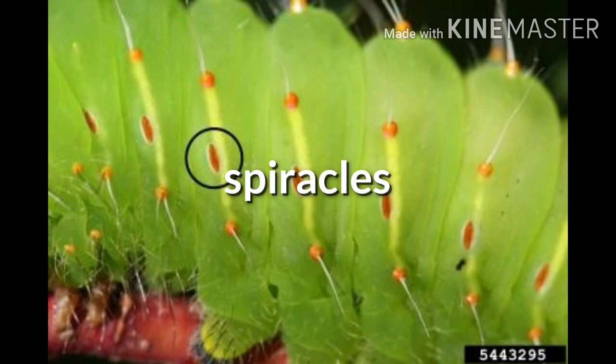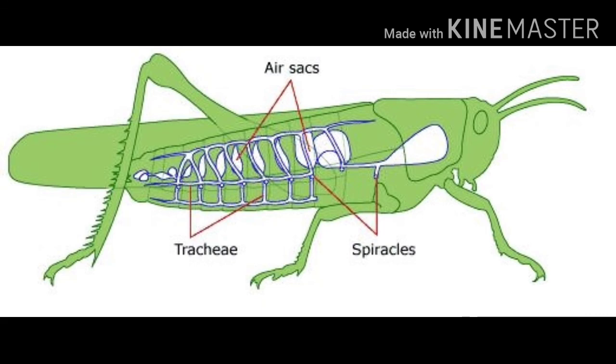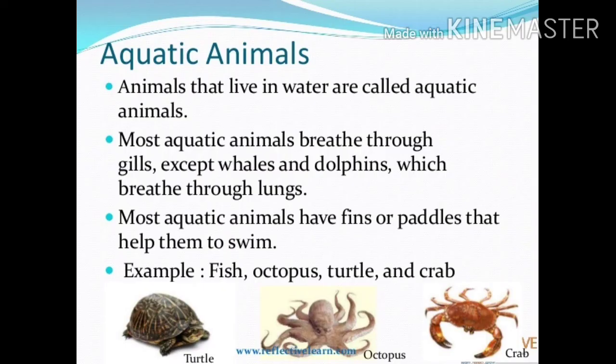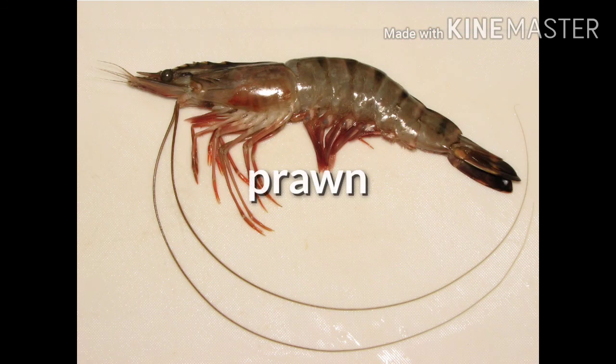Children, these insects have a network of air tubes. Here you can see in this picture, these air tubes are known as tracheae. Children, oxygen enters through spiracles, reaches the air tubes and then directly reaches the body tissue. Thus, this network of air tubes carries oxygen directly to all the body parts. Now children, let us learn about the breathing organs of aquatic animals.